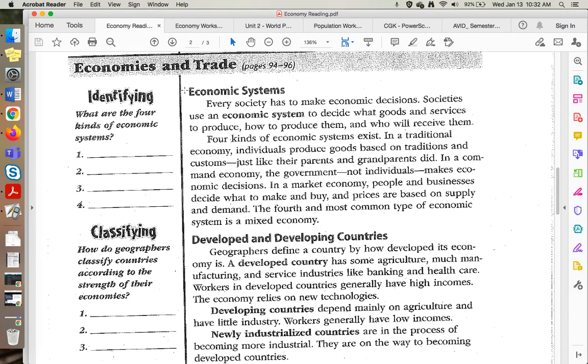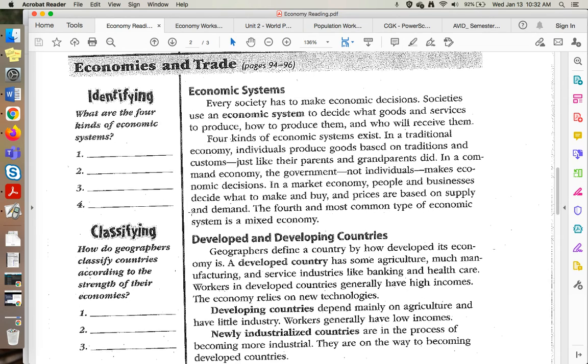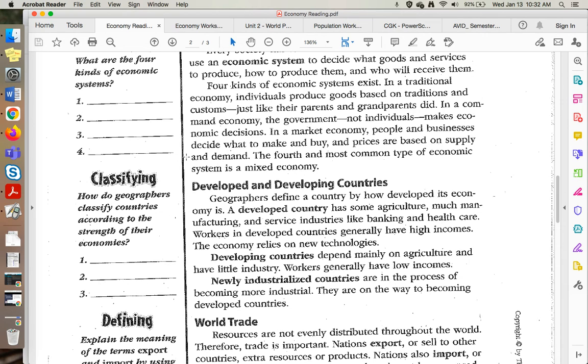Economic systems. Every society has to make economic decisions. Societies use an economic system to decide what goods and services to produce, how to produce them, and who will receive them. Four kinds of economic systems exist. In a traditional economy, individuals produce goods based on traditions and customs, just like their parents and grandparents did. In a command economy, the government, not individuals, makes economic decisions. In a market economy, people and businesses decide what to make and buy, and prices are based on supply and demand. The fourth and most common type of economic system is a mixed economy.